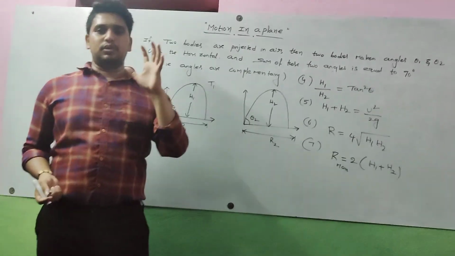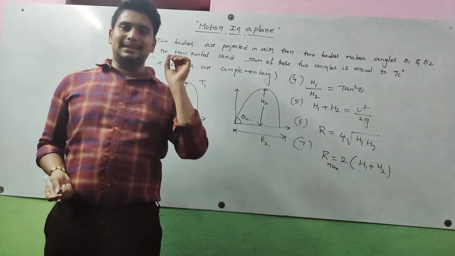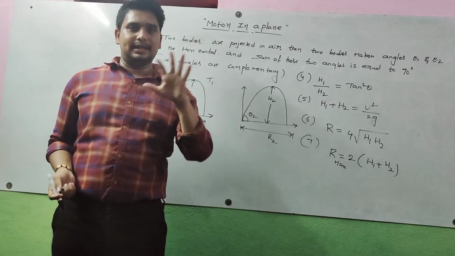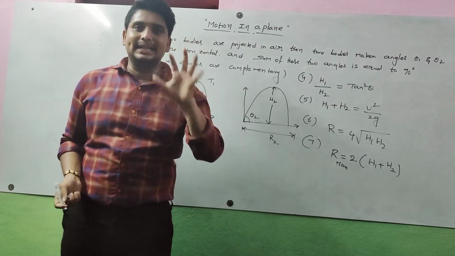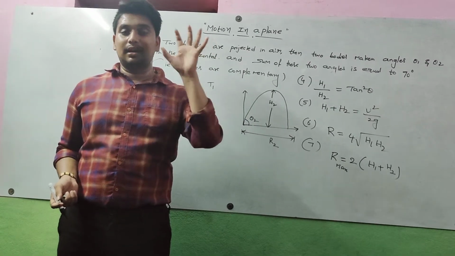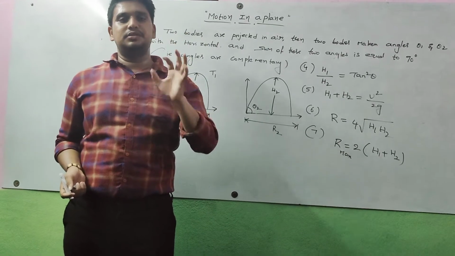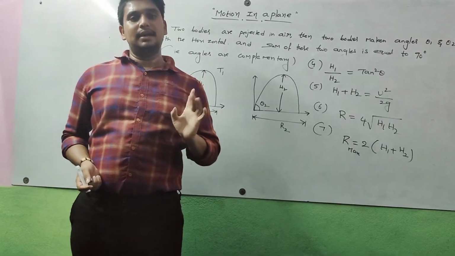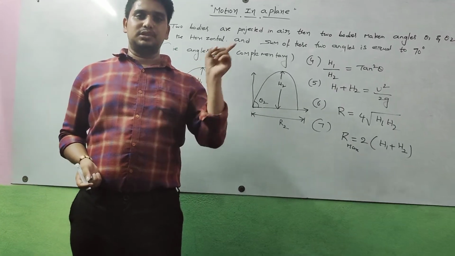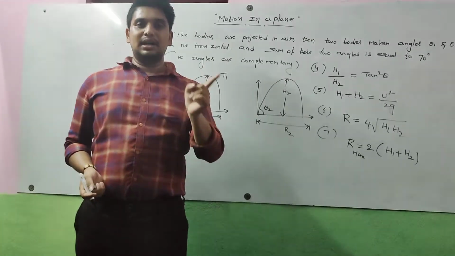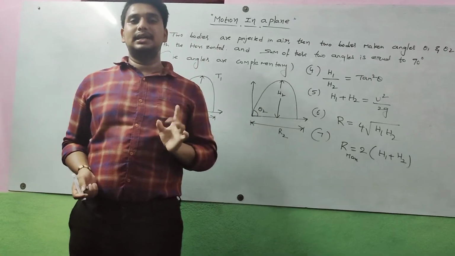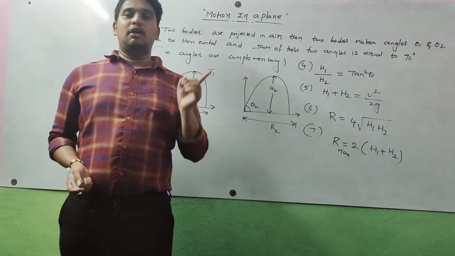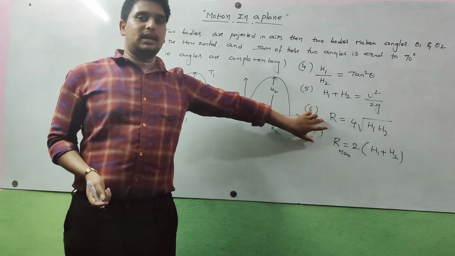Whenever we project two bodies, they make angles theta 1 and theta 2. The sum of the angles theta 1 plus theta 2 is equal to 90 degrees. That means the angles are complementary. In this situation, T1 by T2 is equal to tan theta. T1 into T2 is equal to square root of 2R by G. H1 by H2 is equal to tan square theta. H1 plus H2 is equal to U square by 2G.